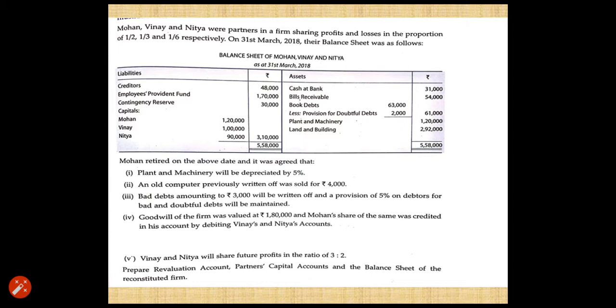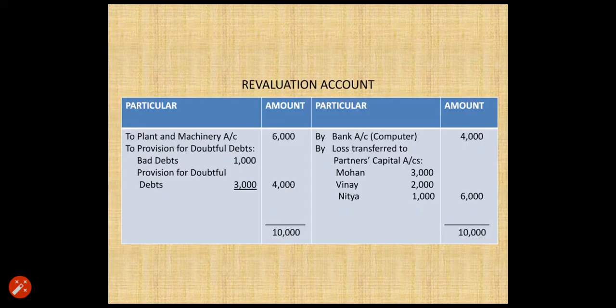So first, note down the question in your notebook and try to solve the question step by step. First you are asked to prepare revaluation account, partners capital account and the balance sheet. So prepare the format of each. First prepare the format of revaluation account.